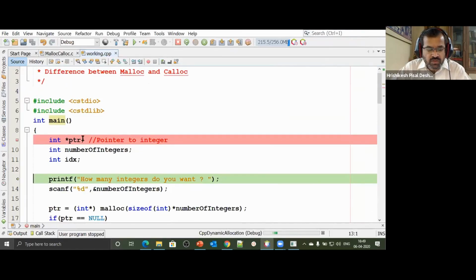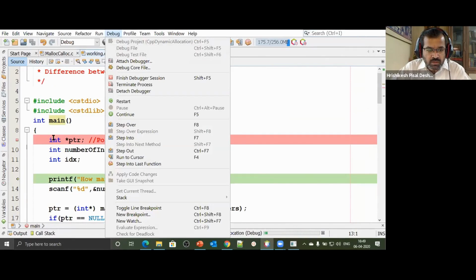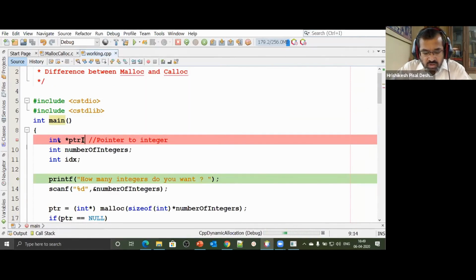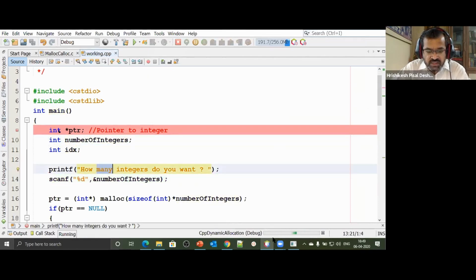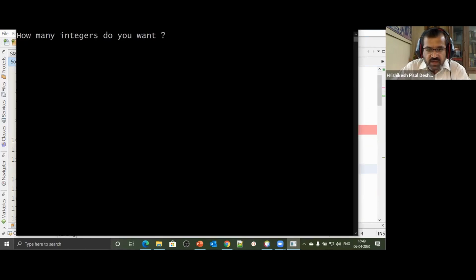Here you go. So we have created a pointer called ptr. That pointer has been created. We have a variable number of integers, and we ask the user how many integers they would like to have. The user enters some value. Say the user says they would like to have 5 integers. So the user enters the value 5.